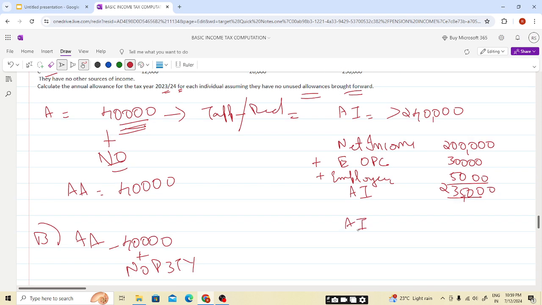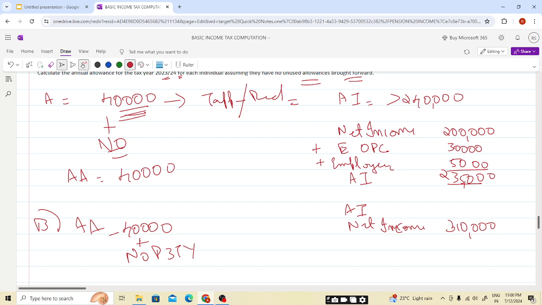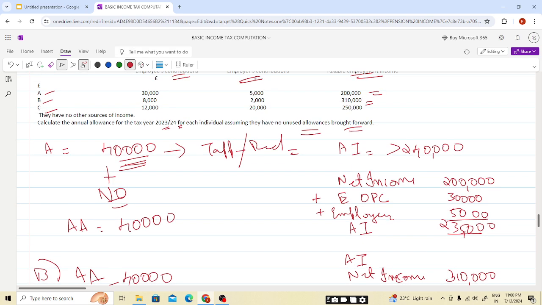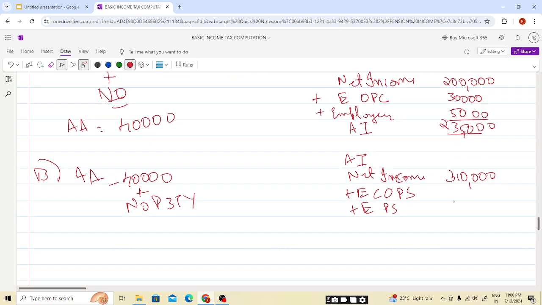In case of personal allowance, we used to see, students, the 1,000 per year reduction over 200,000. So AI is net income 310,000 plus the employee's contribution to the occupational pension scheme, plus the employer's contribution to pension schemes. Now here it is 8,000 plus 2,000, 8,000 plus 2,000.